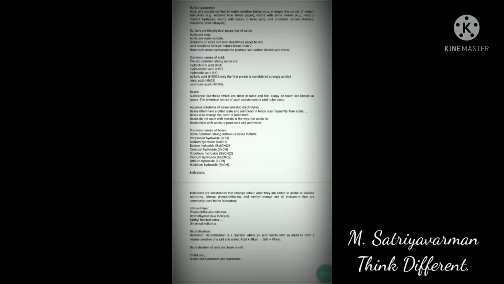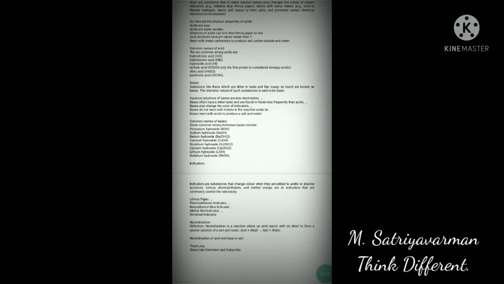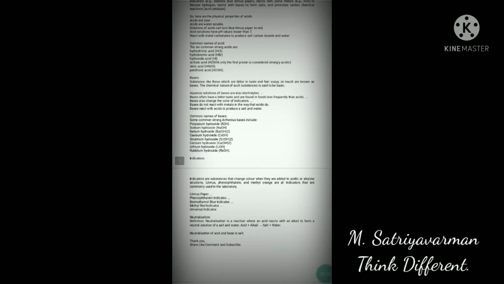Now let's see what are the physical properties of acids. Acids are sour in taste and they are water soluble. First point is acids are sour. Second point is acids are water soluble. Third point is solutions of acids can turn blue litmus paper to red. If we dip the litmus paper in acid, it turns from blue to red.